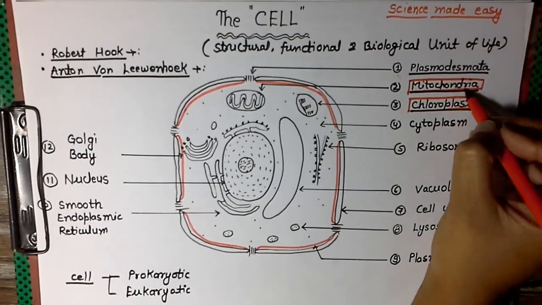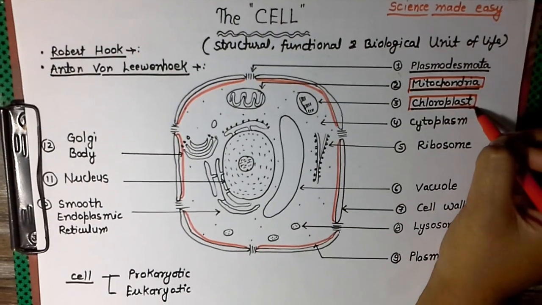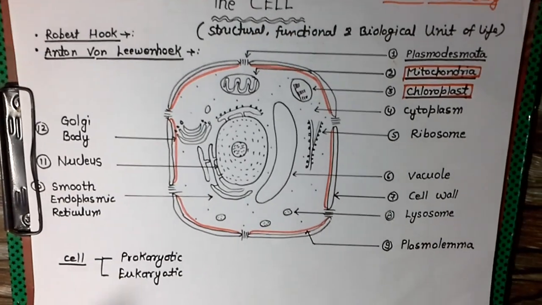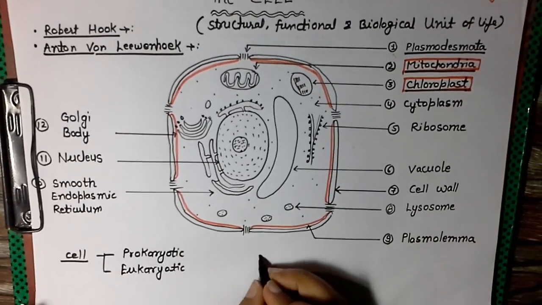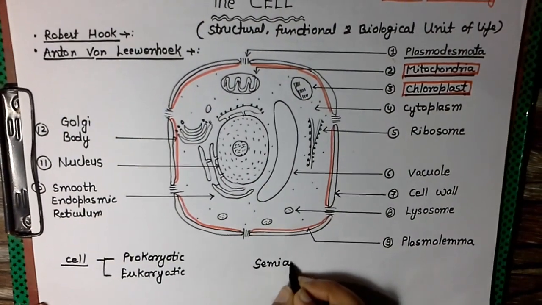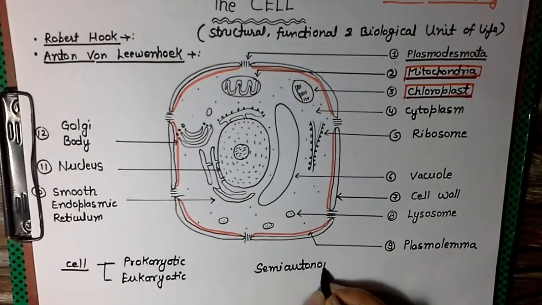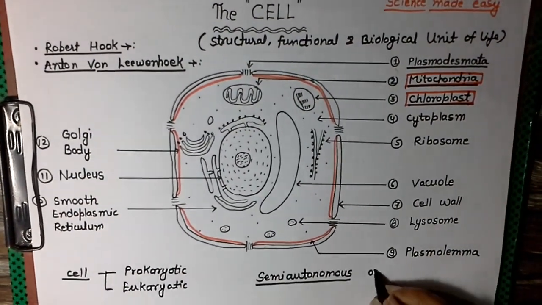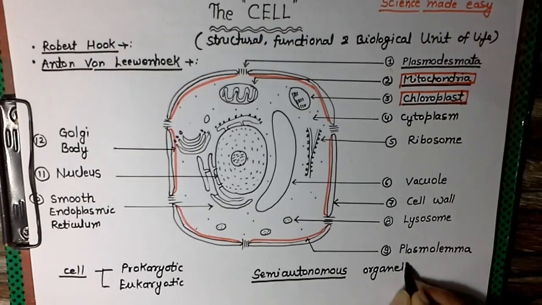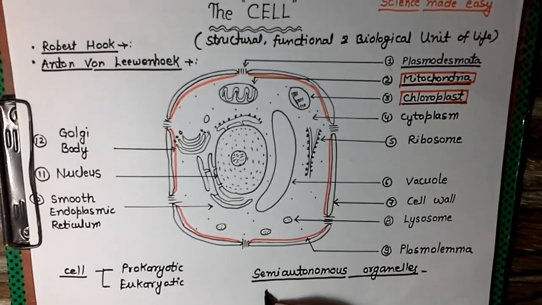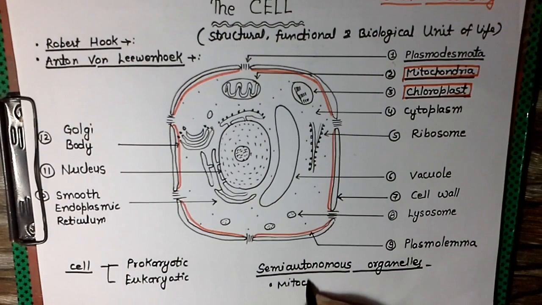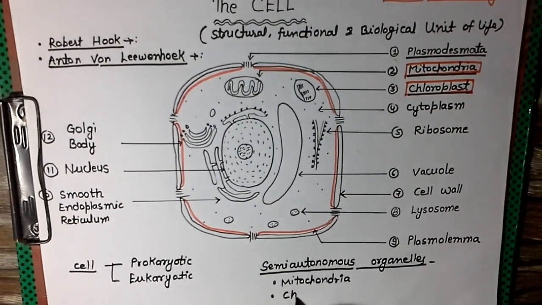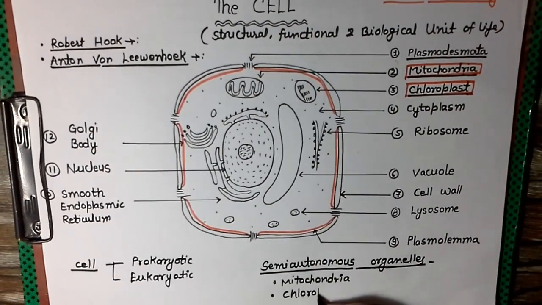As I have noted, the mitochondria and the chloroplast are found only in eukaryotes, and they are also known as semi-autonomous organelles. We will discuss their structure and function in detail in a subsequent video. So these two semi-autonomous organelles, the mitochondria and the chloroplast, are very important organelles from the point of view of their function in the cell.